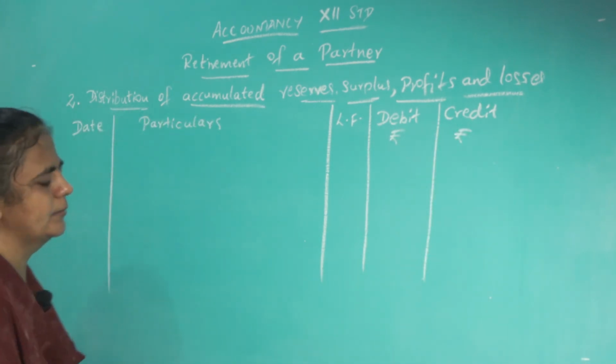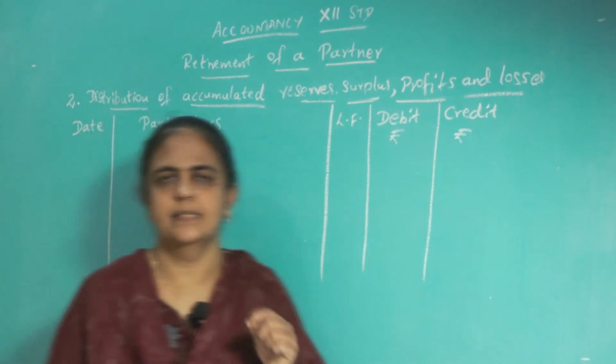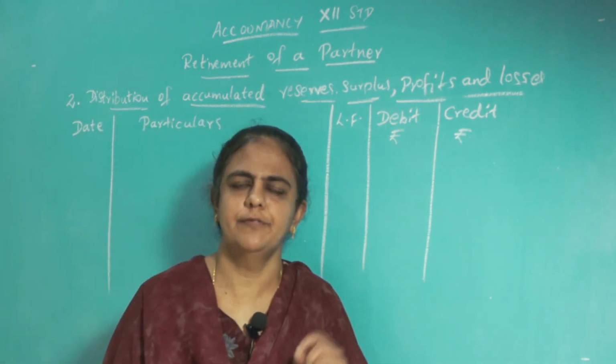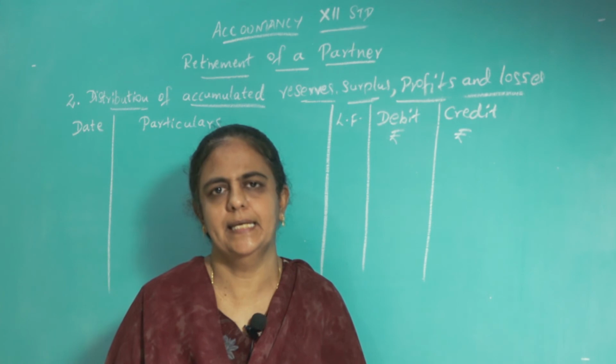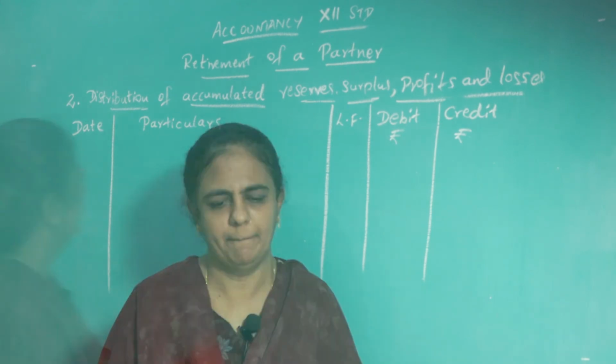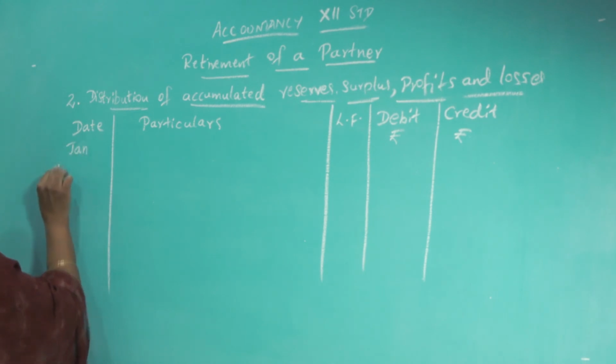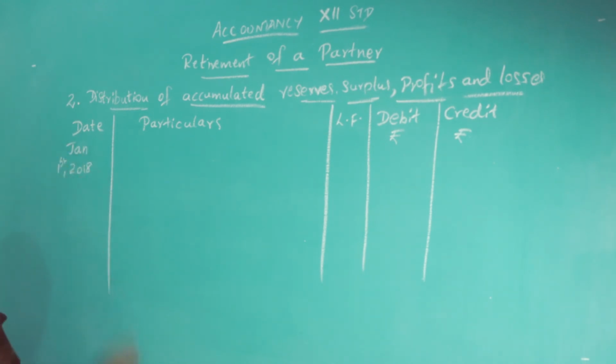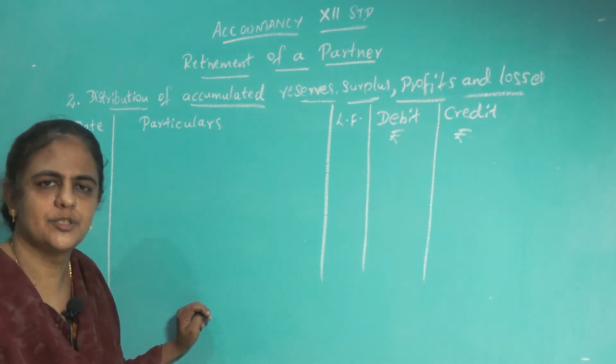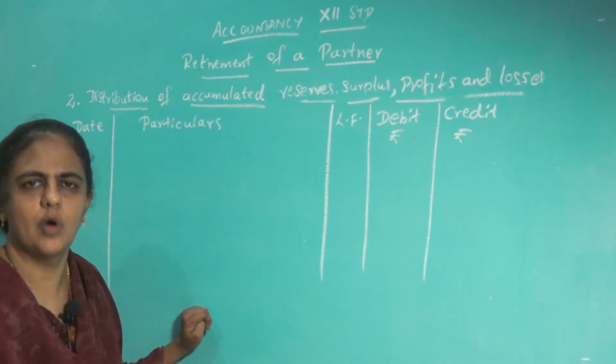Okay. So, now 3 partners are there, 1 partner is retiring, but you have to give the loss even for the retiring partner also. Okay. So, date is given January 1st, 2018.